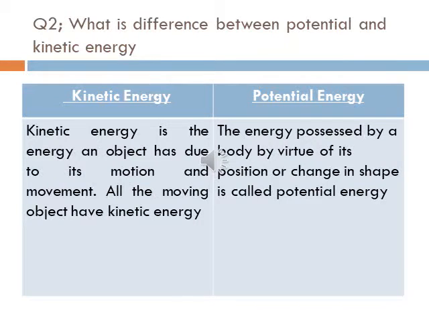Question number 2. What is the difference between kinetic energy and potential energy? Kinetic energy is the energy an object has due to its motion or movement. All the moving things have kinetic energy. While the energy possessed by a body by virtue of its position or change in shape is called potential energy.